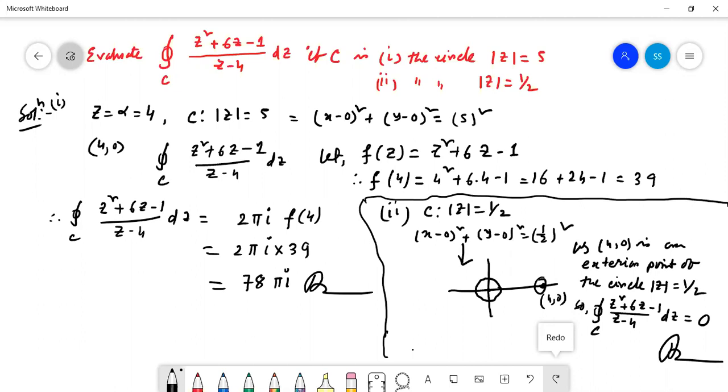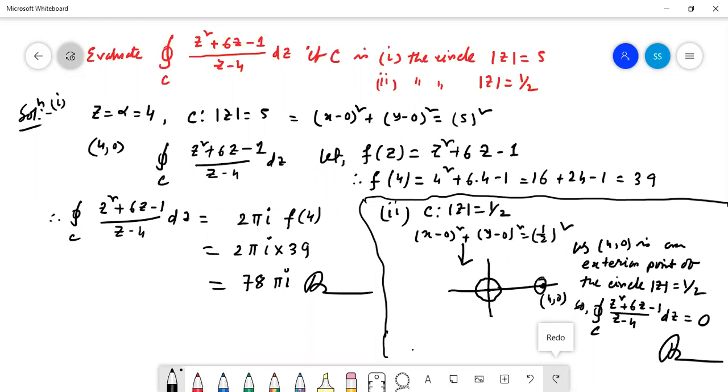Yes, sir. The same problem depends upon our given contour. When the contour is given mod z equal to 5, then it is interior, then the value is 78 pi i. When the contour is given mod z equal to half, then the point is exterior, then the value of the integration is 0. So the value of the integration depends upon the given contour.